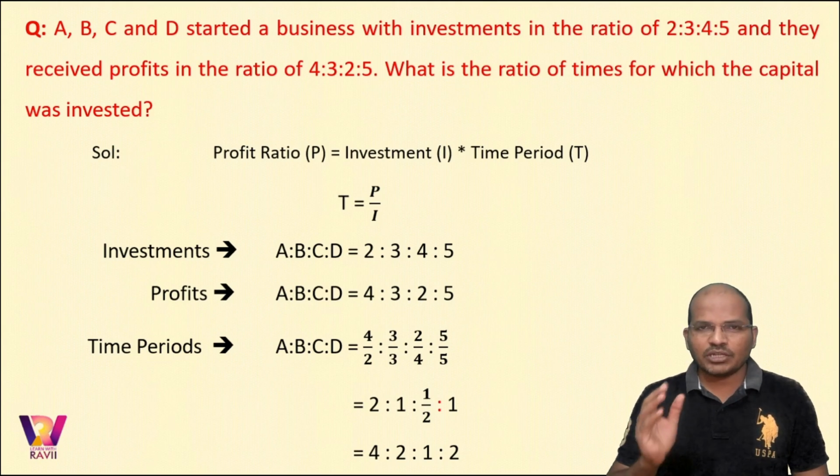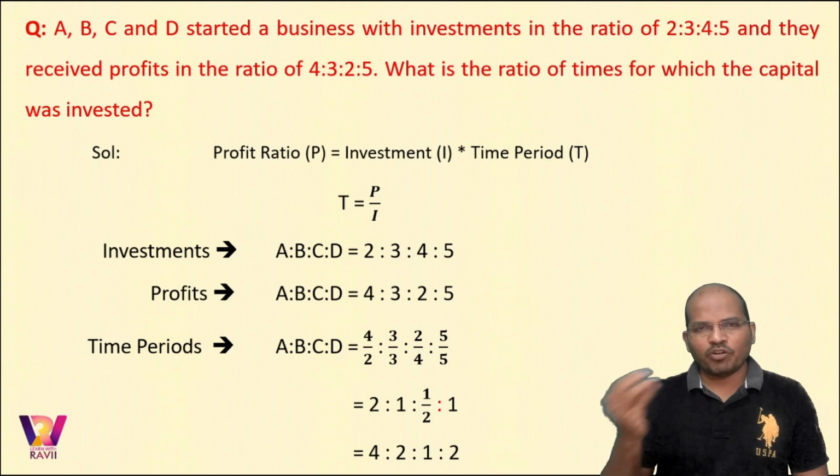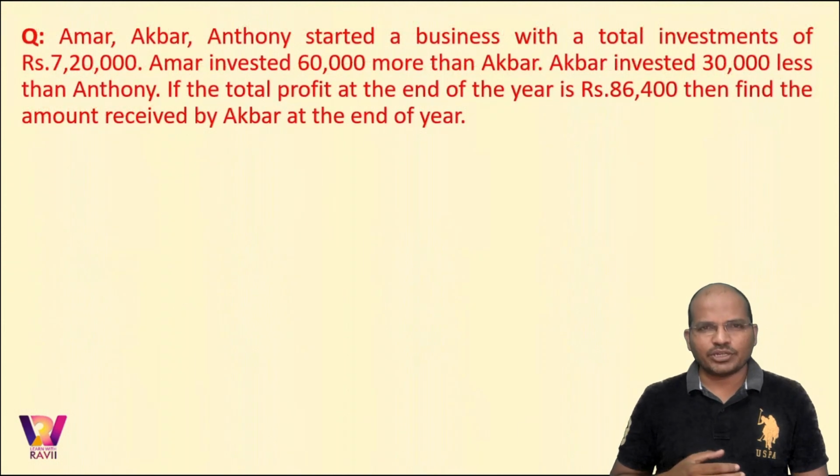Now read the question and the approach of solving the question. You observe that he gave us the ratio of investments, he gave us the ratio of profits. He is asking us the time ratio. So investments into time will be profit. From that you get time is profit upon investment. Do that and we get the answer. Is that fine? So let us go to the next question.